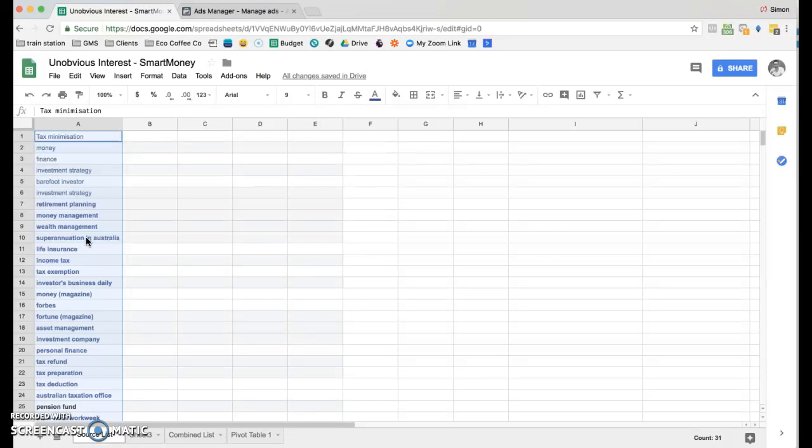So I want to test this out over the next week and really see how it goes. If, for example, one or two of these work, we can just start to scale them up. But yeah, that's a bit of an idea of the strategy that we're working on right now. So let me know what you think, and I'm keen to see the results.